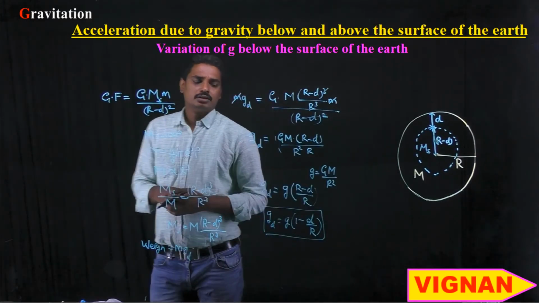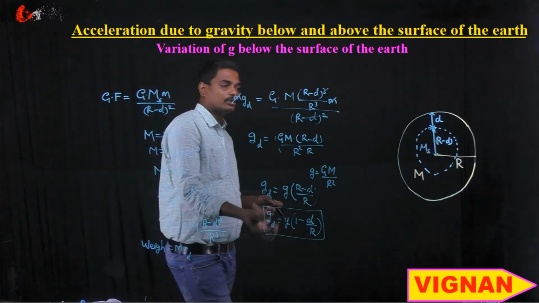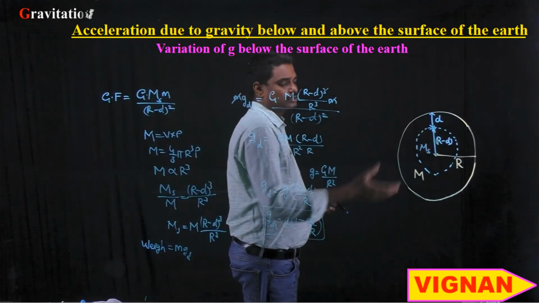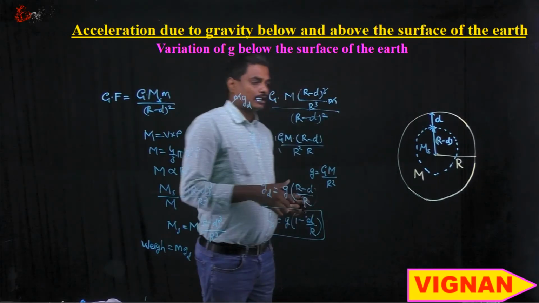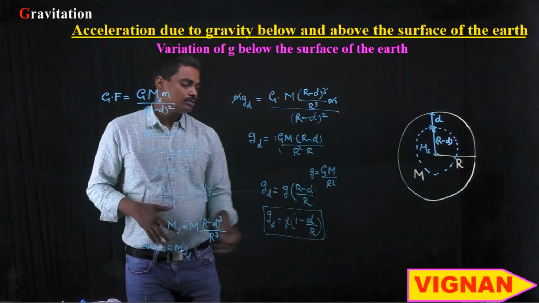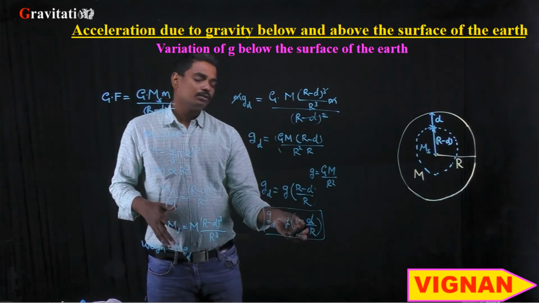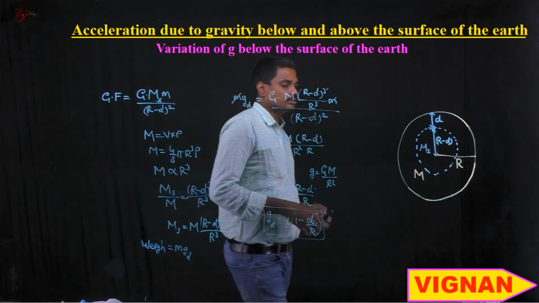Right. So from this expression we can see that this acceleration due to gravity will decrease if we go deeper from the surface of the planet. At the center of the planet, that is the depth is equal to radius, so here 1 minus R by R is nothing but 0. So acceleration due to gravity will be 0.